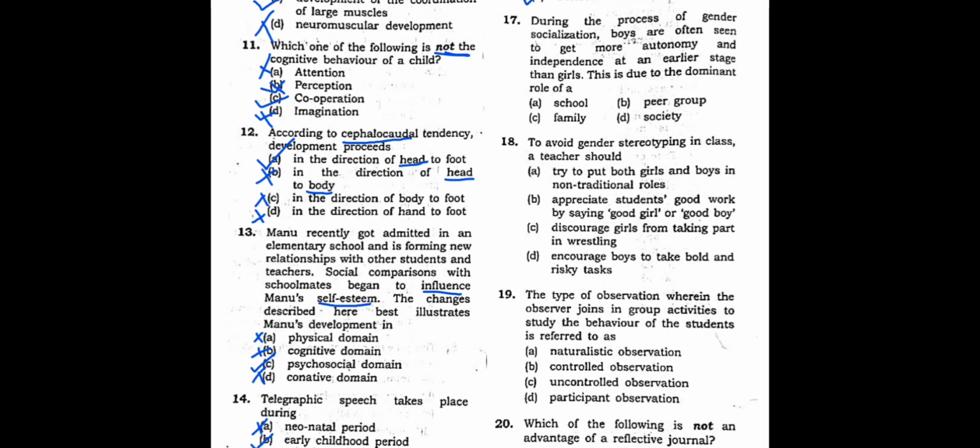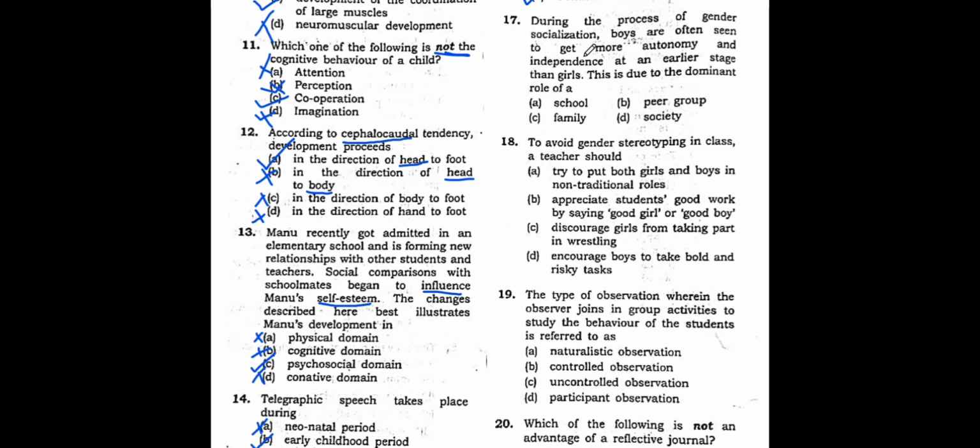During the process of gender socialization, boys are often seen to get more autonomy and independence at an earlier stage than girls. This is due to the dominant role of what? In a male dominated society, the boys have more liberty and more freedom. They can roam about here and there, they can come home late at night. Compared to that, girls are not allowed to go out late at night and are expected to be at home early.